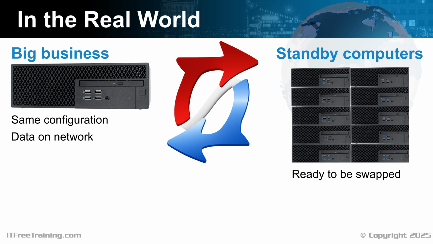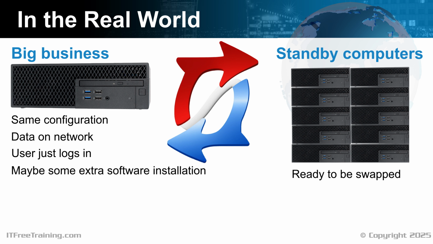This is possible because a copy of the user's data is held on the network. The user just needs to log in to the new computer. A lot of businesses have this process pretty streamlined nowadays. You may need to install additional software if the user uses something that is non-standard. Some businesses may even automate that process. Replacing the computer does not always fix the problem and may not always be an option. Let's investigate the troubleshooting model presented by CompTIA to get some ideas on how to troubleshoot and fix problems.